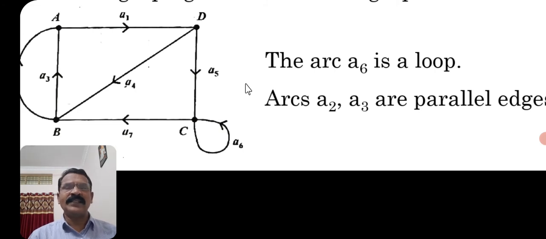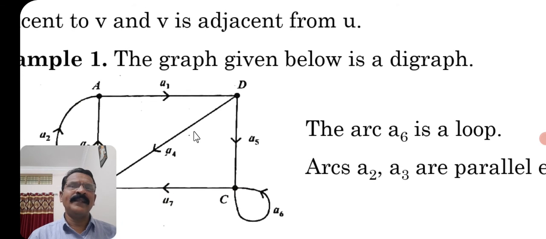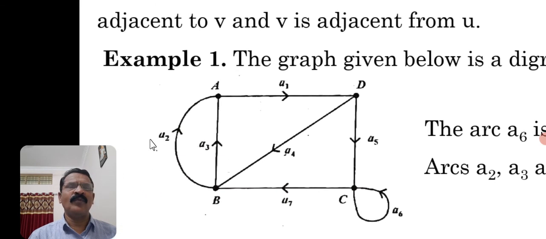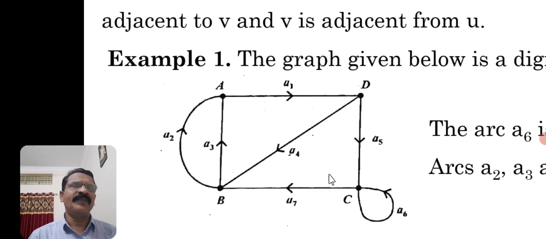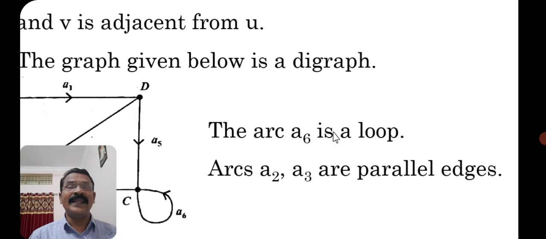But if you consider the arcs A2 and A3, where is A3? Yes, here. See, B to A, and B to A again. Therefore such arcs are parallel edges.